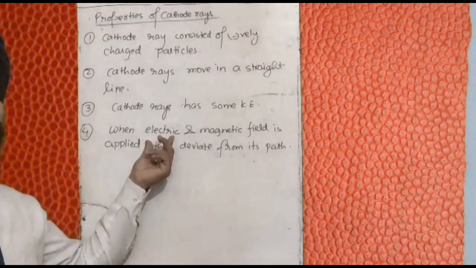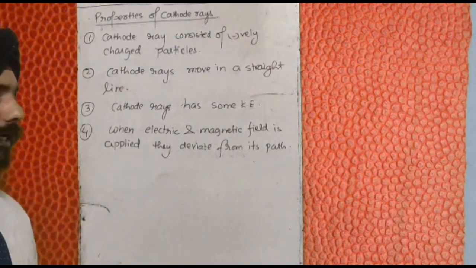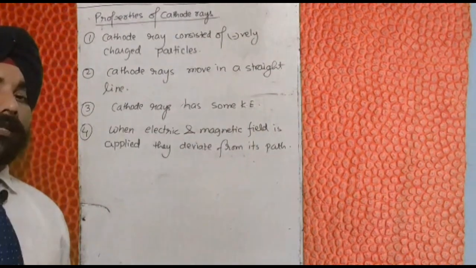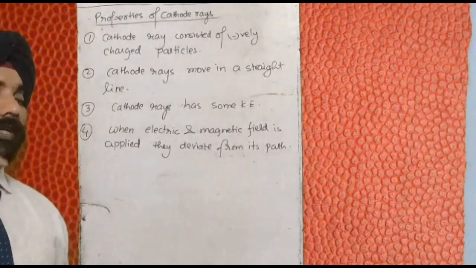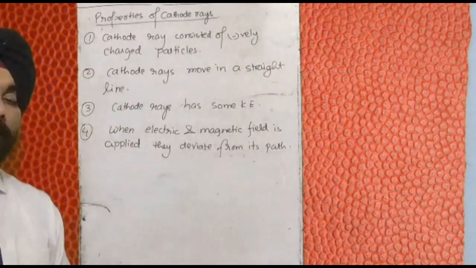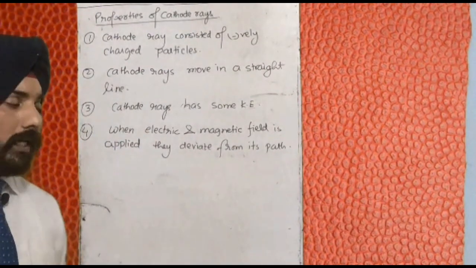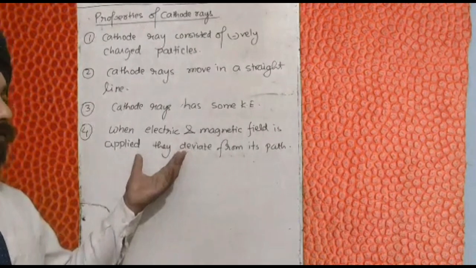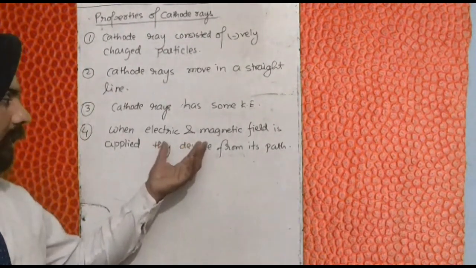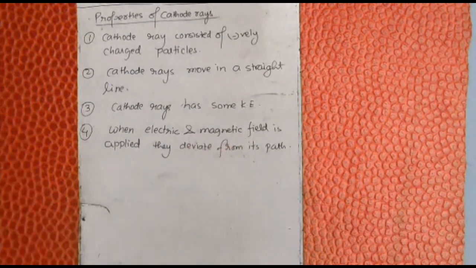When you apply the electric field, they will turn toward the positive plate. When you apply the magnetic field, they will move in a circular path. This is the property of a charged particle. A moving charged particle will move toward one of the plates when an electric field is applied, and will move in a circular path when a magnetic field is applied.